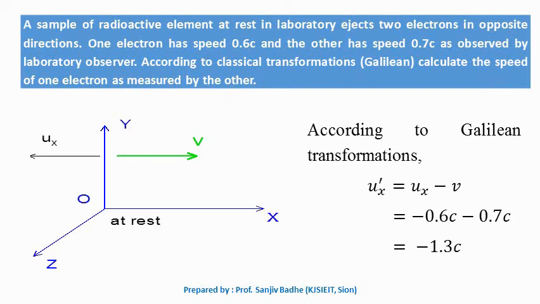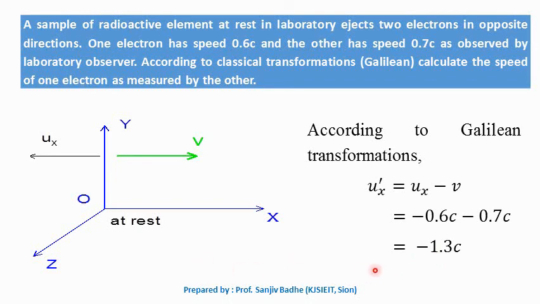So this is a simple problem. One electron is moving in the x direction with velocity v, the other electron is moving in the opposite direction with velocity ux. Using the Galilean transformation, you can calculate the relative velocity ux prime, which will be equal to minus 0.6c minus 0.7c, that is minus 1.3c. Or if the other electron is measuring the velocity of the earlier electron, it can be written as 1.3c. So according to Galilean transformation, there is no limit on the value of the velocity. The velocity can exceed the value of c.